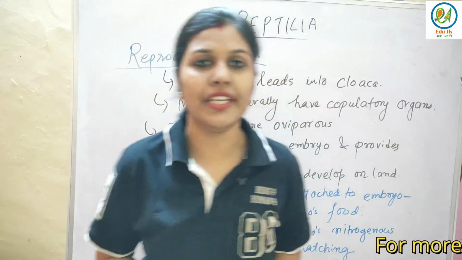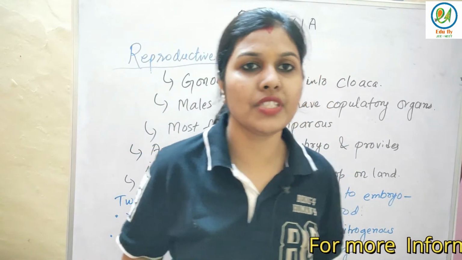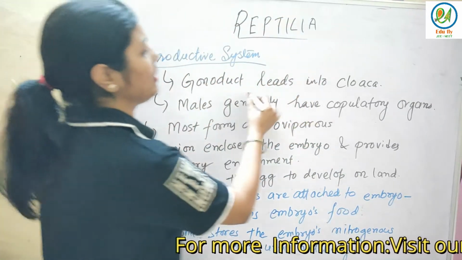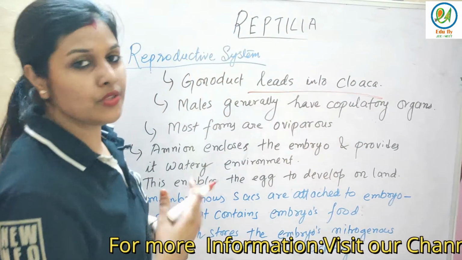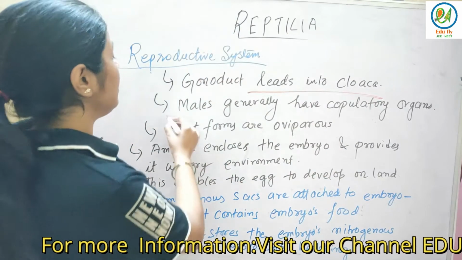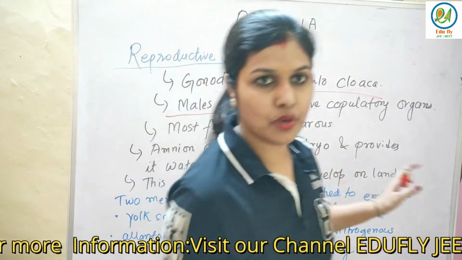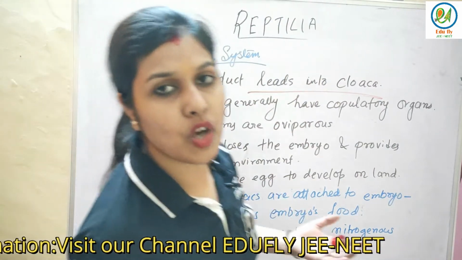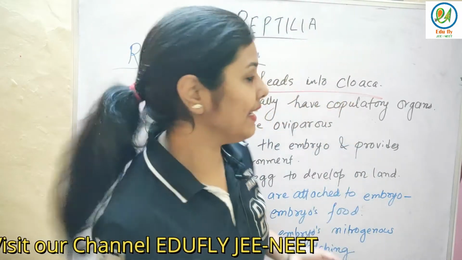Now let's see about the reproductive system. In the reproductive system, the gonoduct leads into the cloaca. I told you about the cloaca. A unigenital apparatus is there. Males generally have copulatory organs for copulation. Most forms are oviparous, that is, they lay eggs.